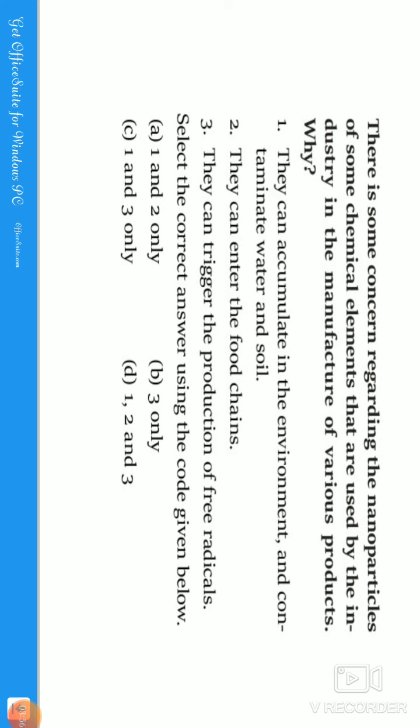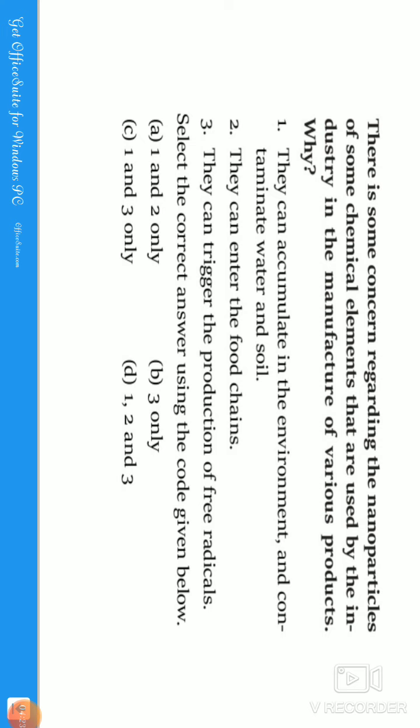A free radical means an atom that does not have its valence shell completely filled with electrons. For example, oxygen present in the atmosphere as O2 is good, but if it divides into O and O, it is going to affect the system. It is called a free radical.